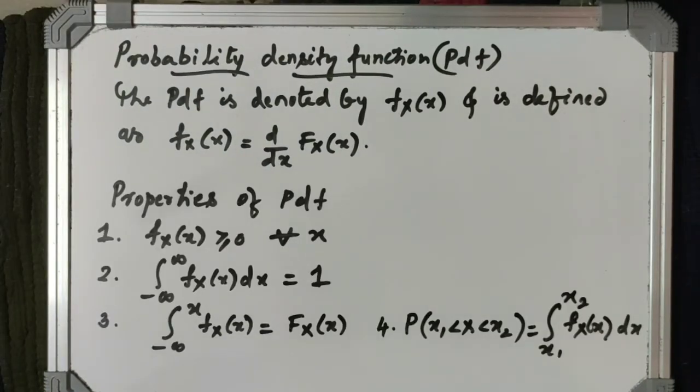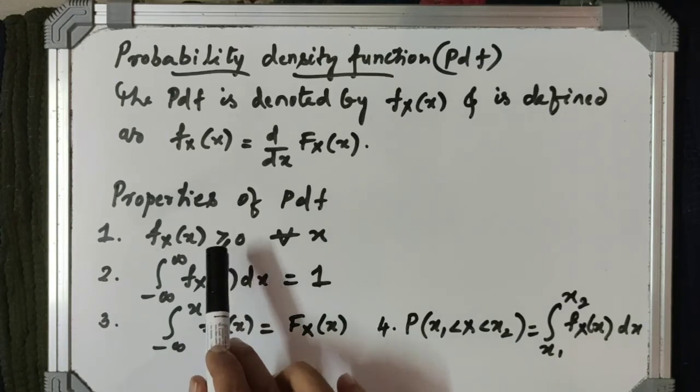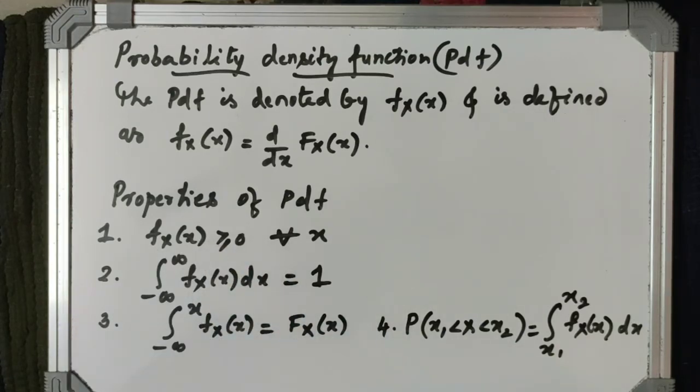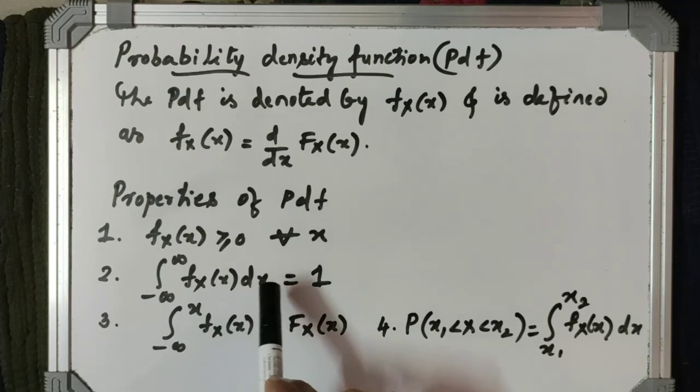The properties of probability density function. The first property is the probability density function is non-negative, that means greater than or equal to 0 for every value of x. And if you integrate the probability density function from minus infinity to plus infinity, its integration is 1.